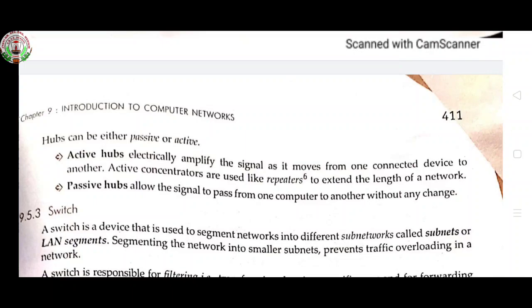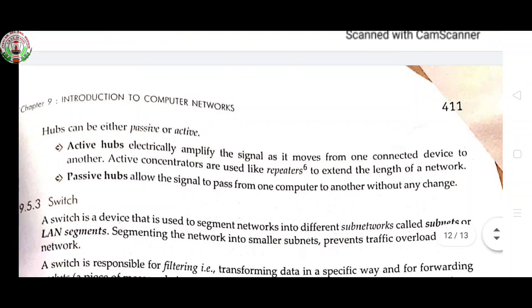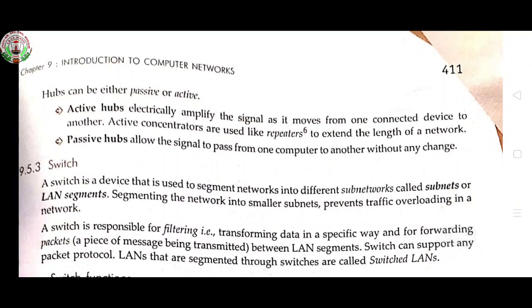Next is the switch. A switch is a device that is used to segment networks into different subnetworks called subnets or LAN segments. Segmenting the network into smaller subnets prevents traffic overloading in a network. A switch is responsible for filtering, that is, transforming data in a specific way, and for forwarding packets between LAN segments. A switch can support any packet protocol. LANs that are segmented through switches are called switched LANs.